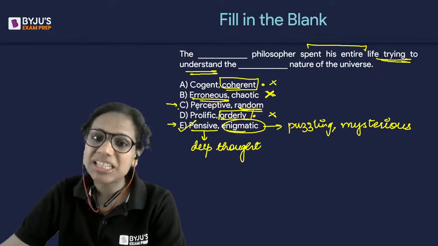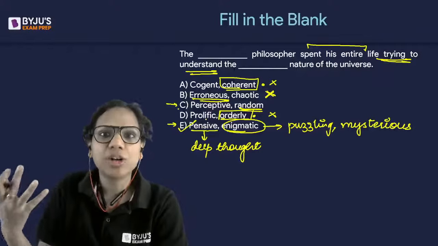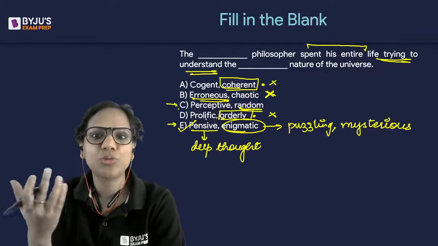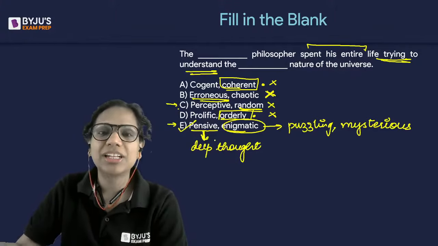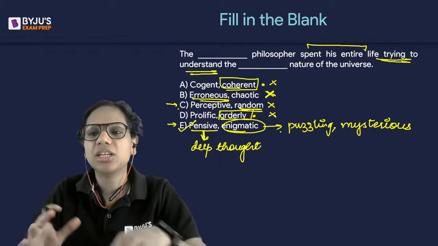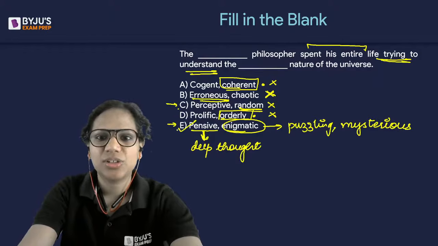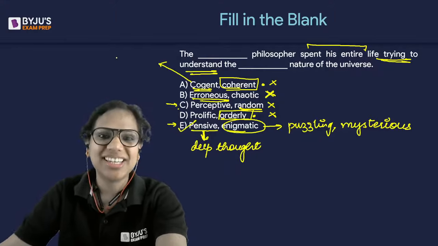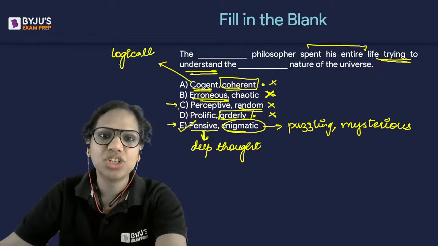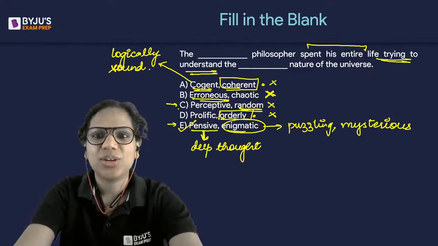In fact, pensive makes more sense than perceptive. Perceptive is that you're very aware of your surroundings. Okay, you quickly become aware of what is happening around you. That's when you are perceptive. So, no, it's about the fact that he was engaged in deep thought and this was puzzling or mysterious for him. Okay, so E is the answer here. Good. All right, I think yes. Cogent, in case I skipped this, cogent argument is a logically sound argument. So cogent means anything that is logically sound. Okay.